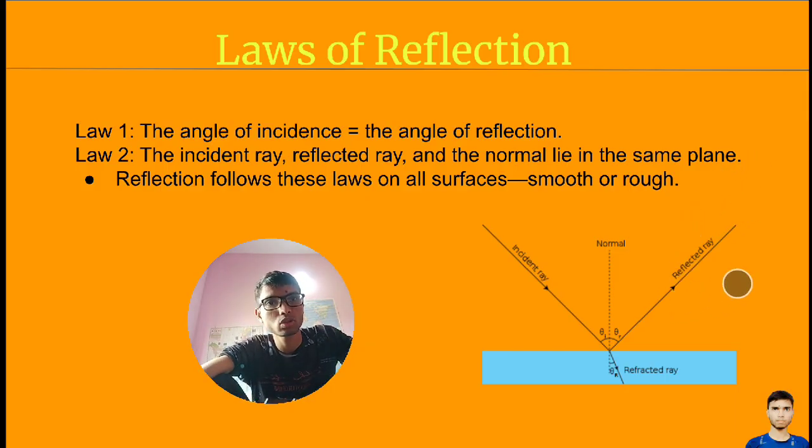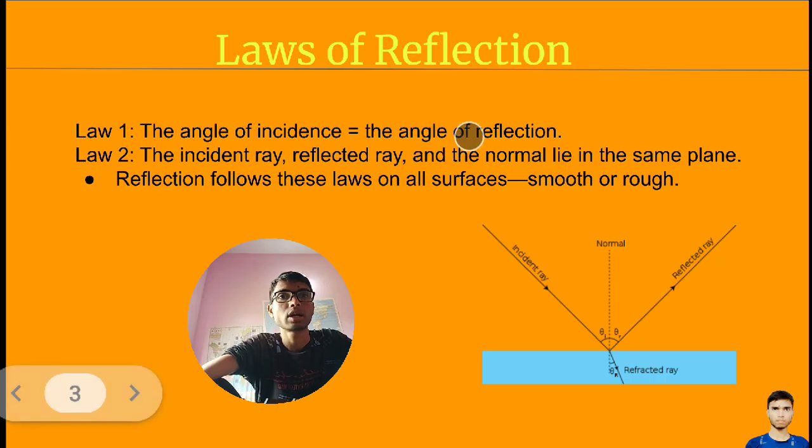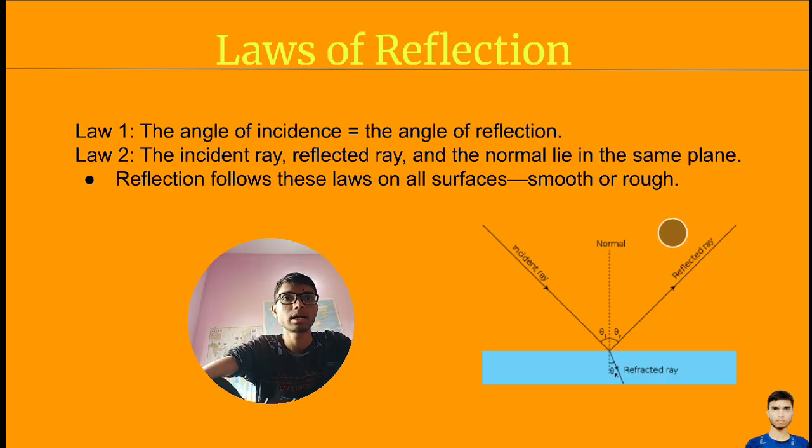That's it. From the reflected ray to the normal is the angle of reflection. This is the reflection angle. We take a normal line to measure the angles, that's why we take the normal line. It is an imaginary line, clear?